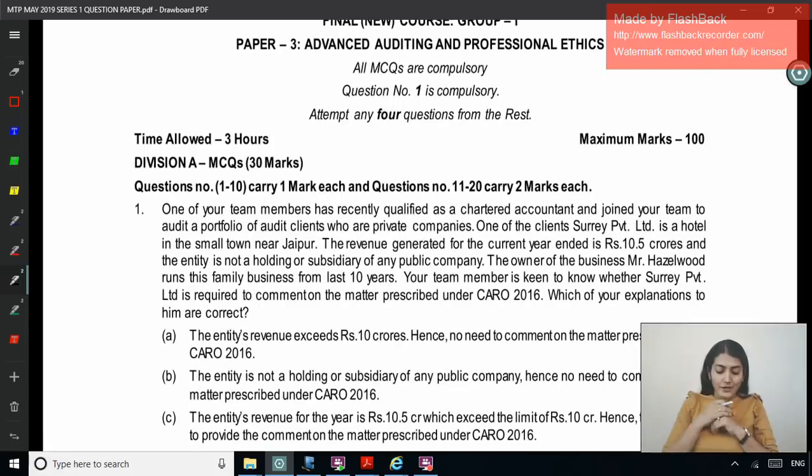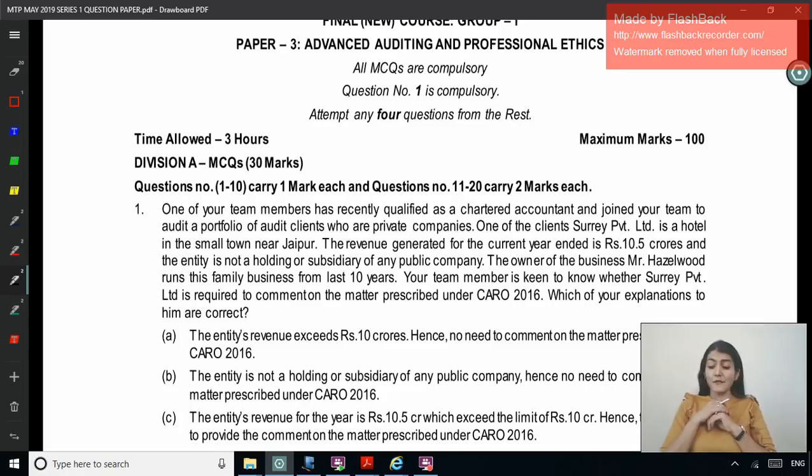Question numbers 1 to 10 carry 1 mark each, and then question numbers 11 to 20 carry 2 marks each. One of your audit team members has recently qualified as a chartered accountant and joined your team to audit a portfolio of audit clients who are private companies. One of the clients, Surrey Private Limited, is a hotel in a small town near Jaipur. The revenue generated for the current year ended is rupees 10.5 crore and the entity is not a holding or a subsidiary of any public company.